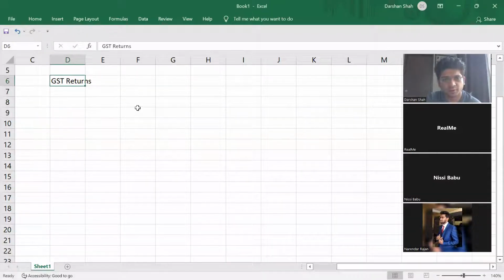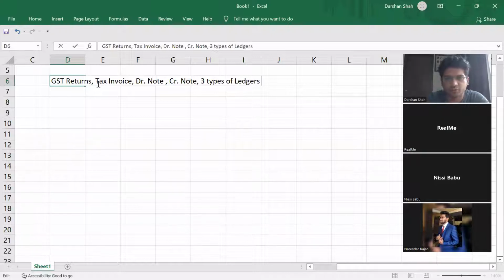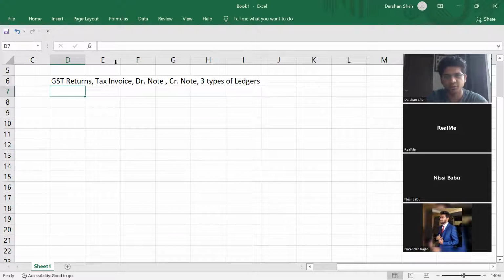So today what we'll do? Today we'll do GST returns. Then we'll also do tax invoice. All of these are very small concepts. Then debit note, credit note. And then we'll do all three types of ledgers. One of those ledgers you guys already know, which is the one for ITC. Which ledger do we use?